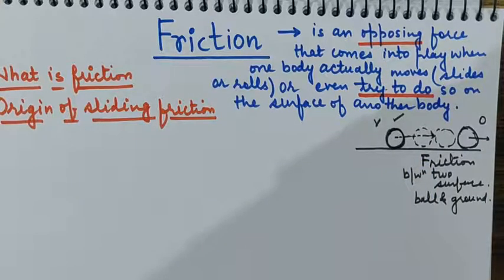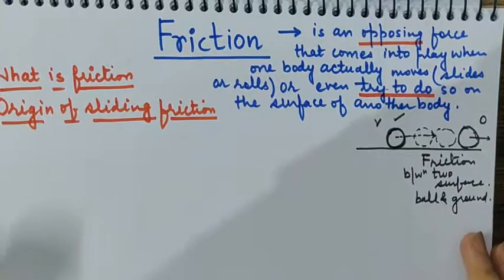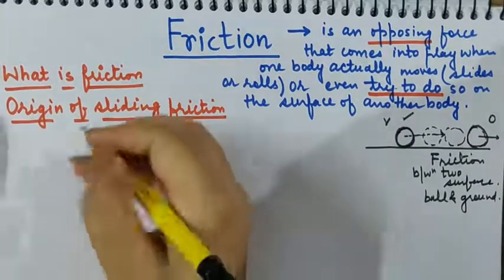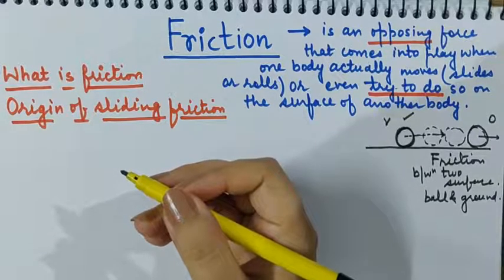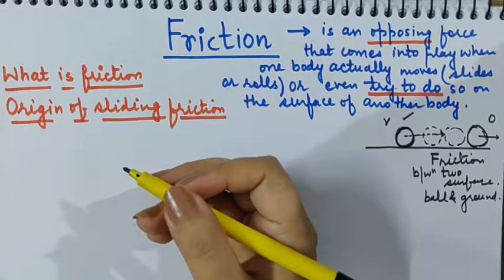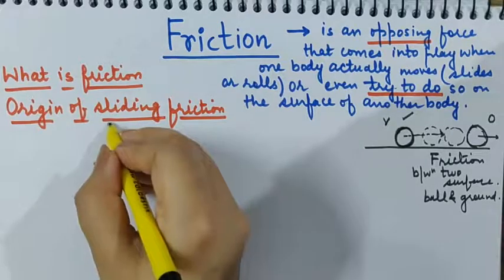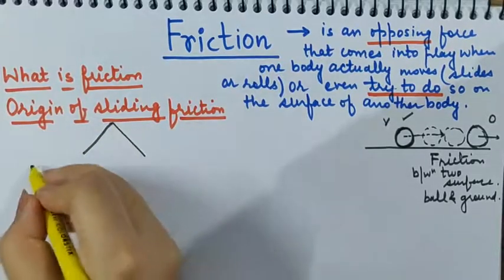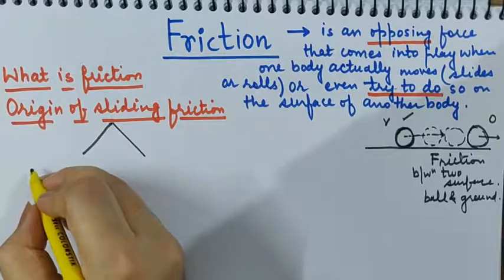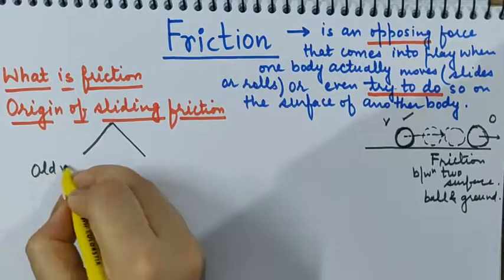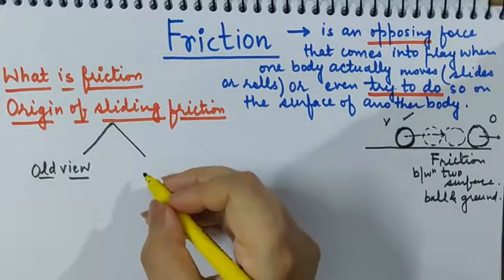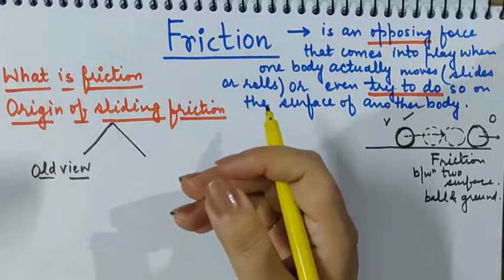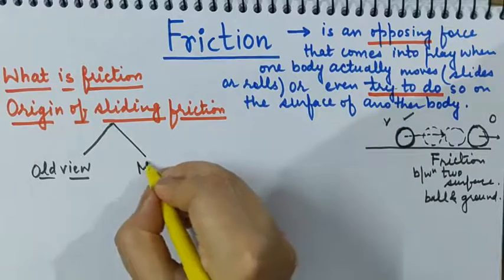Now quickly we'll move to the next topic, which is called the origin of friction. So basically, there are 2 points or 2 discussions that could be used for the origin of friction. So one is called the old view, and the other view from which we are going to see friction is called the modern view.